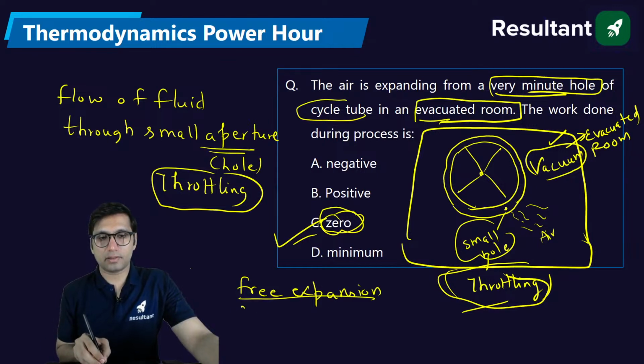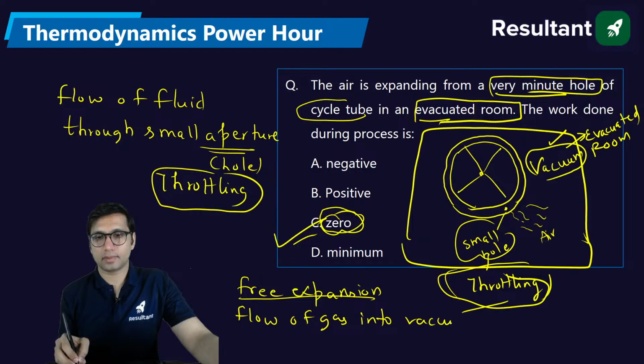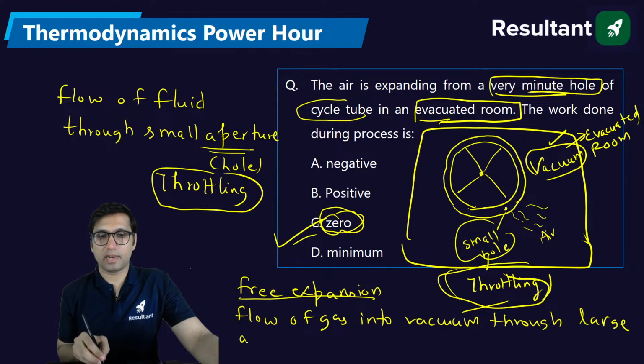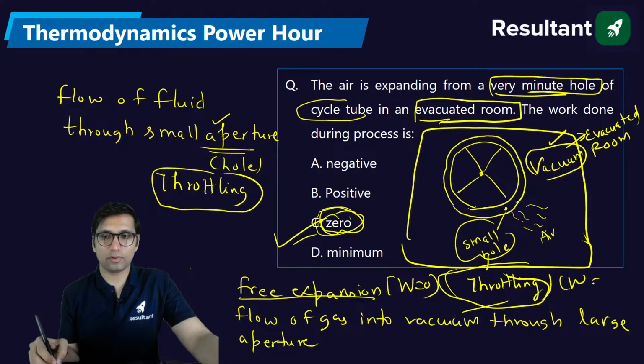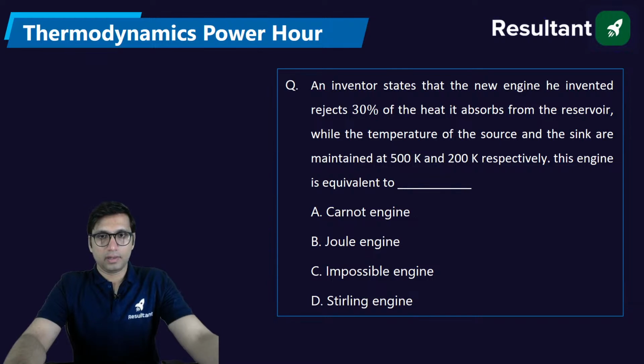in free expansion it is flow of gas into vacuum through a large hole, through a large aperture. From a large aperture, if the gas is flowing into vacuum, that is free expansion. But if it is through a small hole, it is throttling. But in both the cases, the work transfer is 0. Work transfer is 0 for throttling, and it is 0 for free expansion also.